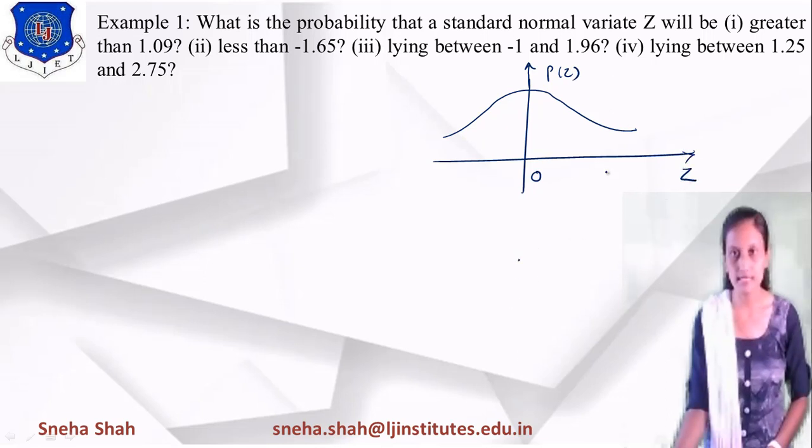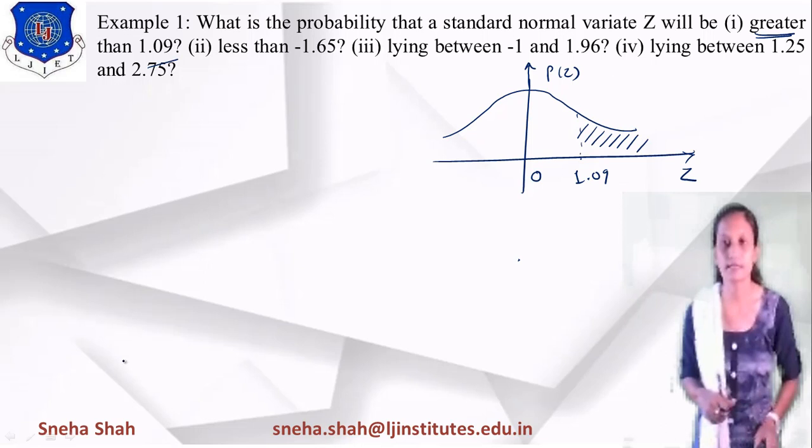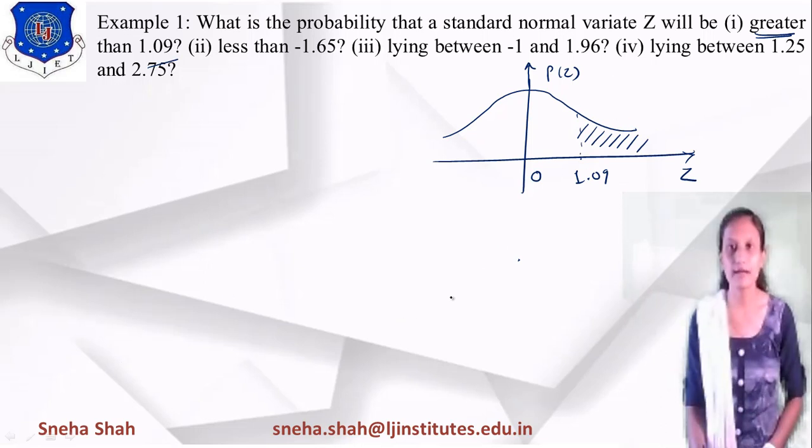Suppose we are taking greater than 1.09. So suppose I am taking this point as 1.09, and we have to find the probability of this part, greater than 1.09, right? How can we find the probability of this? As you know, the probability of the whole distribution is found by finding the area of this curve.